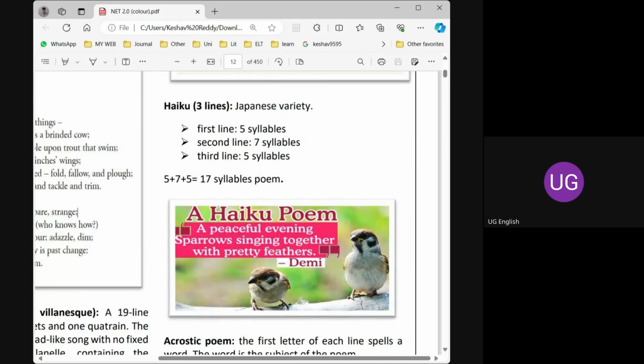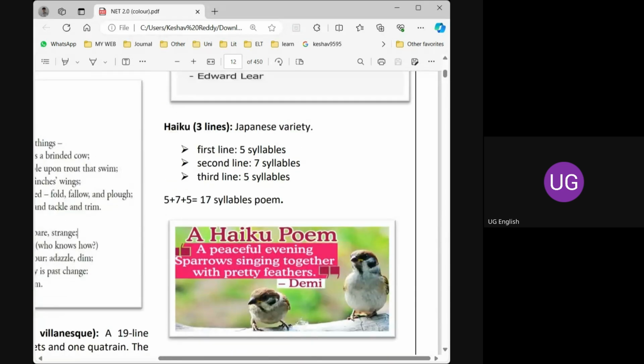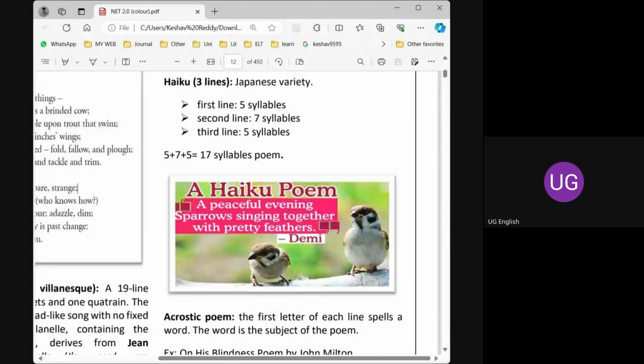And next one is haiku. Haiku is a Japanese variety. We have 5 plus 7 plus 5, a 17 syllable poem. Simple question. Haiku is a 17 syllable poem in 3 lines. It's a 3 line poem. For beginners, we can teach the students to write haiku poems in our classroom itself with the meter and all. This is a 5 plus 7 plus 5 line poem. I have given one example also. You can just go through it.